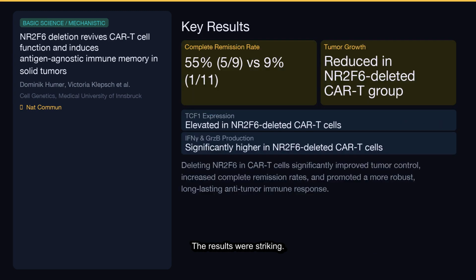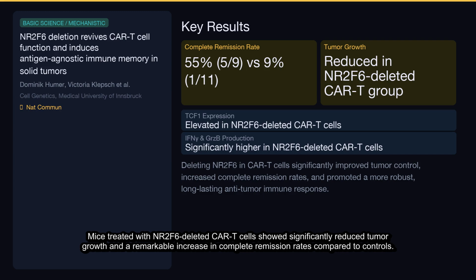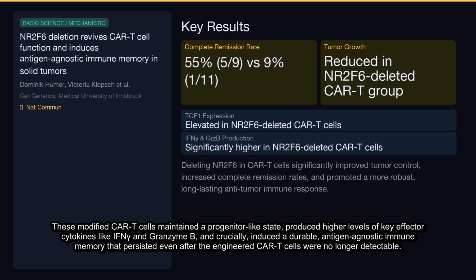The results were striking. Mice treated with NR2F6-deleted CAR T-cells showed significantly reduced tumor growth and a remarkable increase in complete remission rates compared to controls. These modified CAR T-cells maintained a progenitor-like state, produced higher levels of key effector cytokines like IFN-gamma and granzyme B, and crucially, induced a durable, antigen-agnostic immune memory that persisted even after the engineered CAR T-cells were no longer detectable.